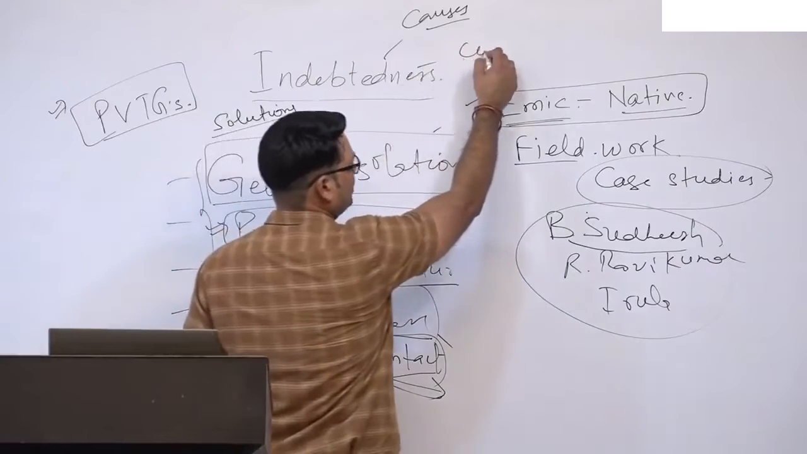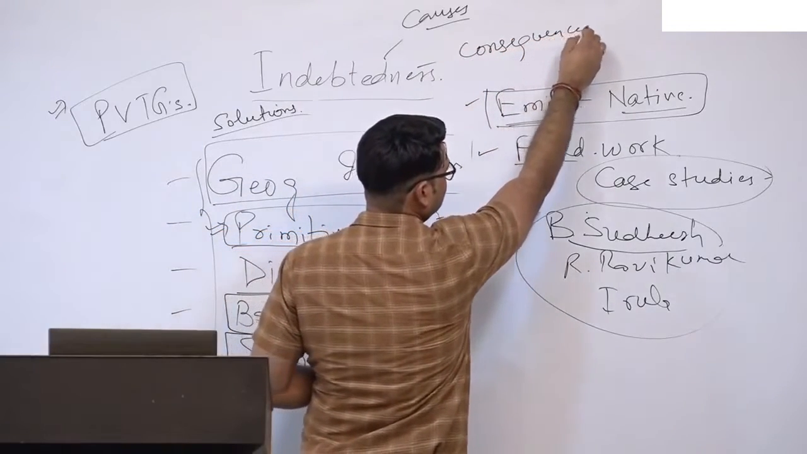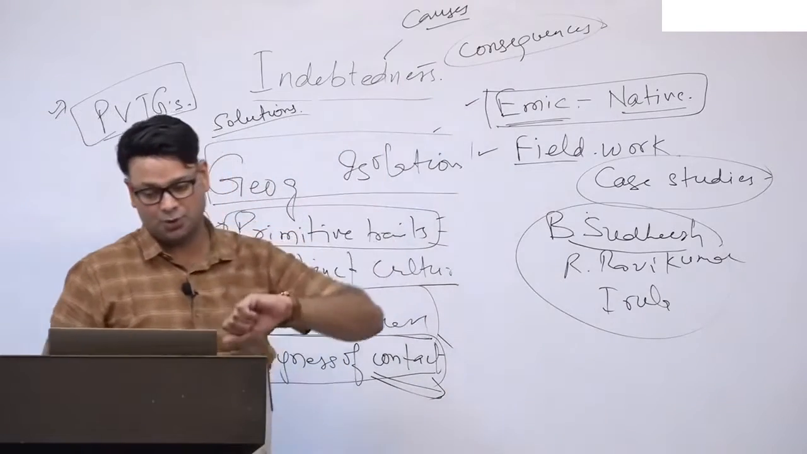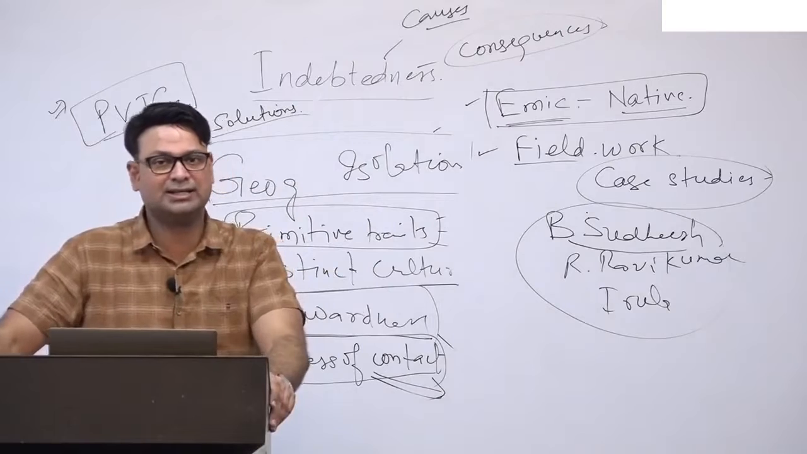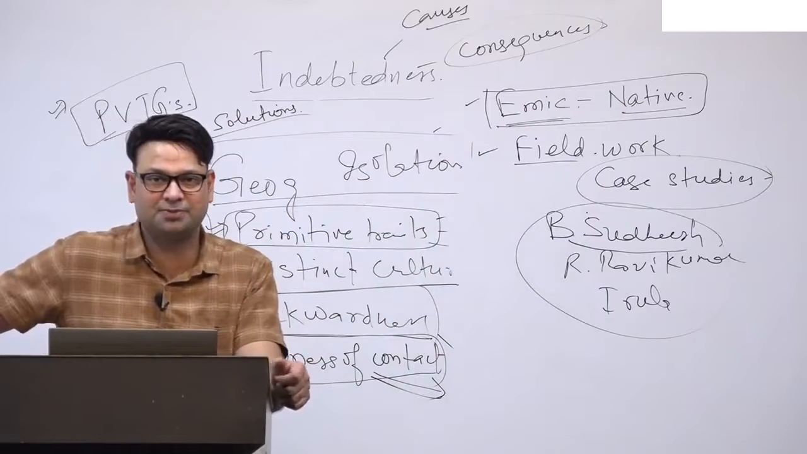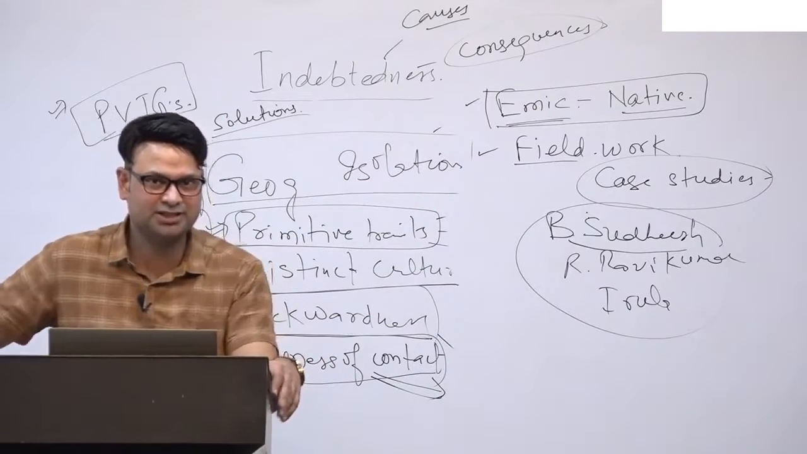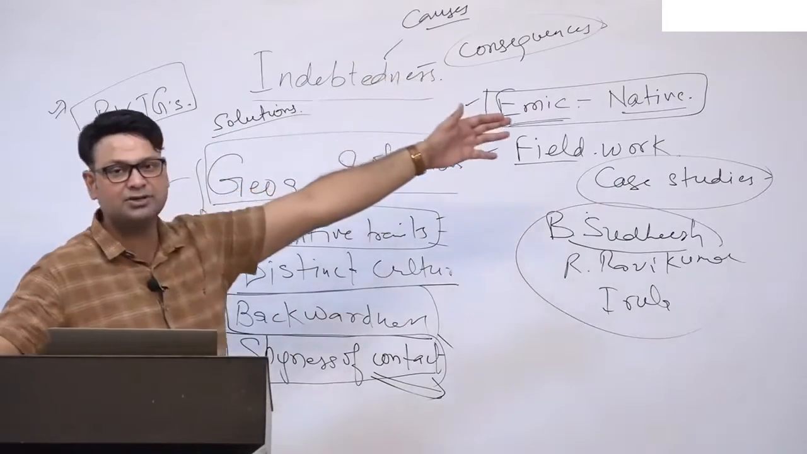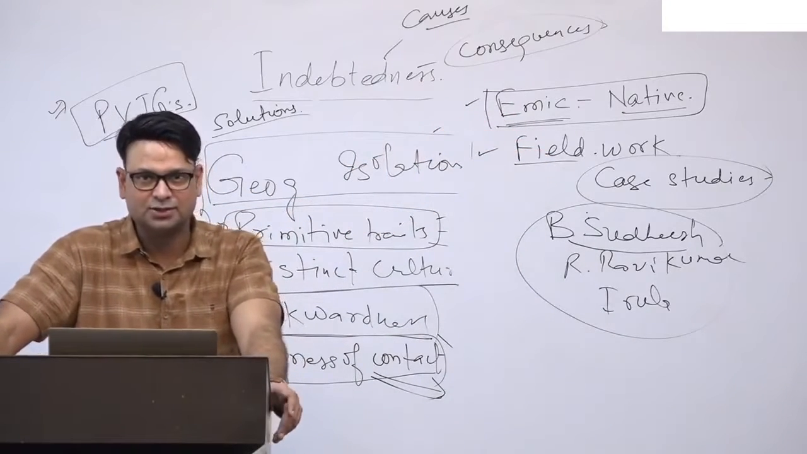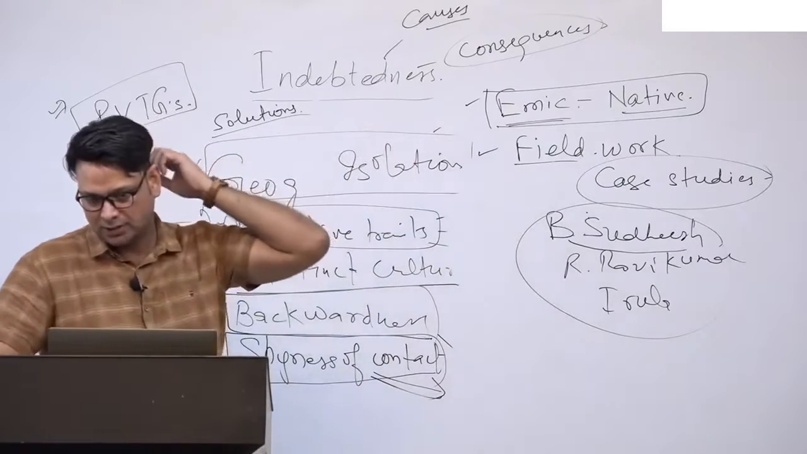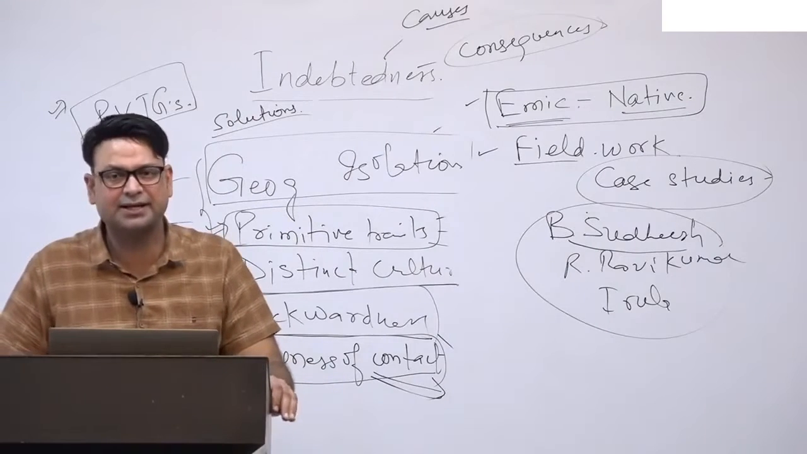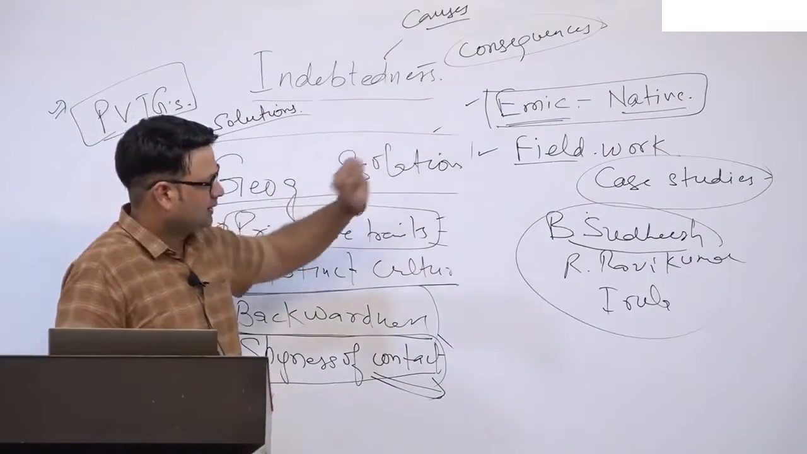Similarly, for the consequences, you can write that Kotlas was studied by Dr. Nadeem Hasnain, and he found that indebtedness is responsible for land alienation. So this is a consequence. What is the consequence of indebtedness? Land alienation. Land alienation is happening among the Kotlas, right? So in this way you can think. Then you can talk about the best case studies, or the solutions.